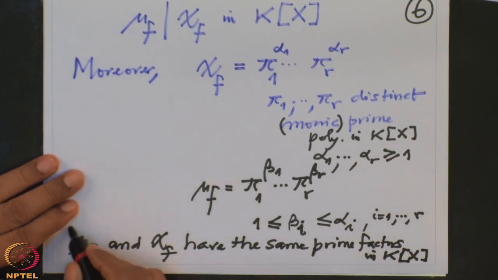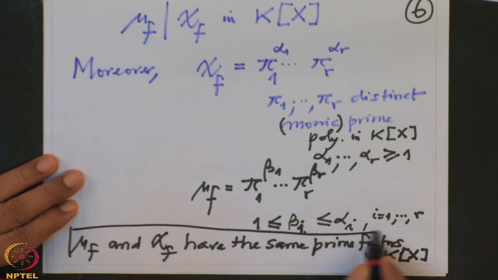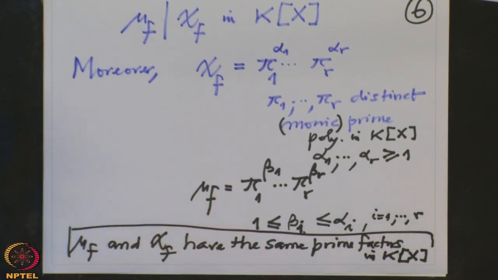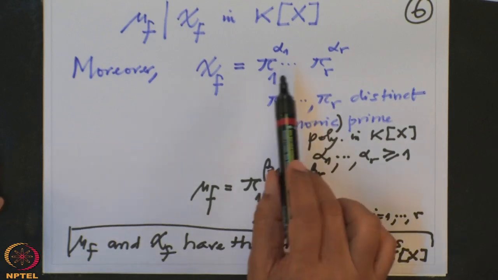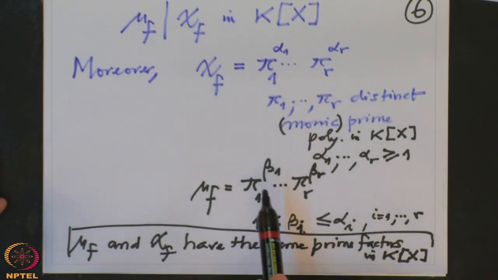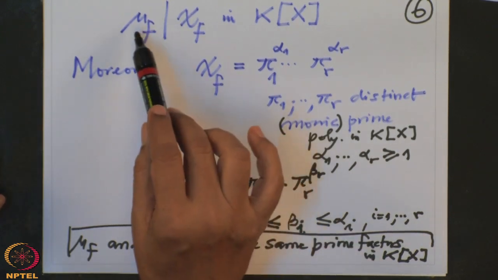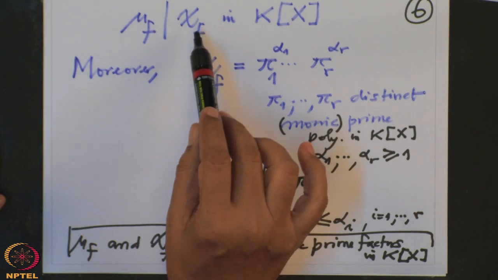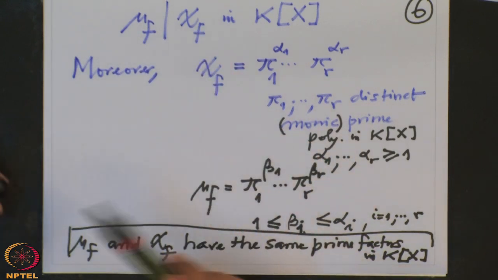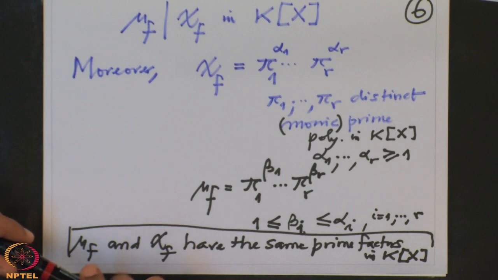This is a very, very important statement. In other words, whatever prime factor appears in chi should also appear in mu. And the converse is obvious, because if a prime factor appears in mu, it has to appear in chi. But more important, prime factors of chi also appear in mu, definitely with a non-zero exponent. Now I am going to use this statement.